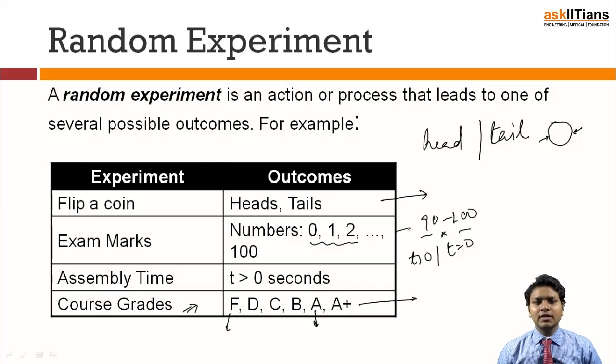So see, these are certain experiments, or certain things that we do, in which the outcome is not specific. That is exactly what a random experiment is. Even though we are doing something that is part of an experiment, the output is not so specific on our side. That's why this is known as a random experiment.